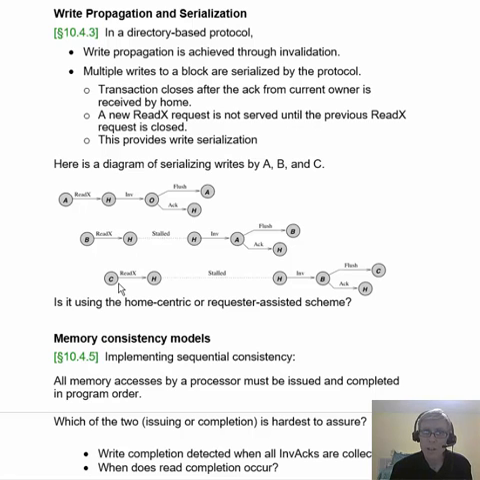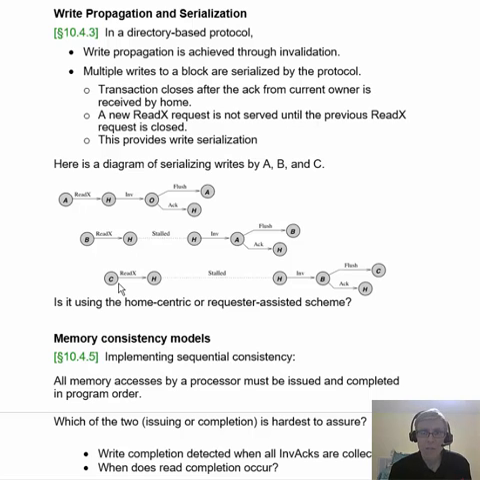And if the other processor ever reads that data again, it suffers a cache miss and then has to refetch the data. And when it refetches the data, it's the up-to-date data. No matter how many other processors wrote in the interim, the data that it fetches will always be the up-to-date data. Multiple writes to a block are serialized by the protocol.